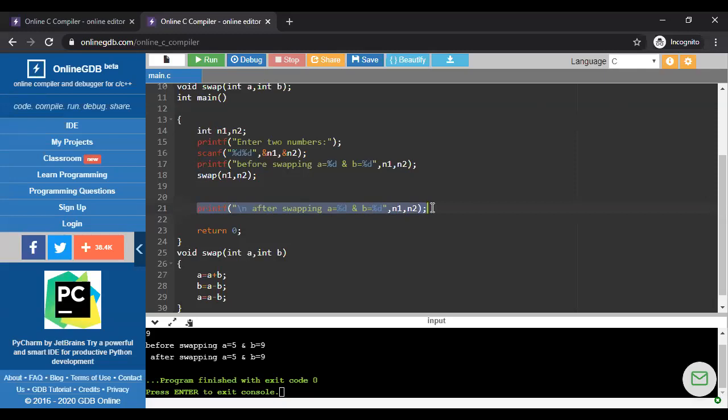Actually the value is stored in n1 and n2 and will be the same. If you use a printf inside that swap function, it will print the values of a and b after swapping. But inside the main function, it will show the initial values only.